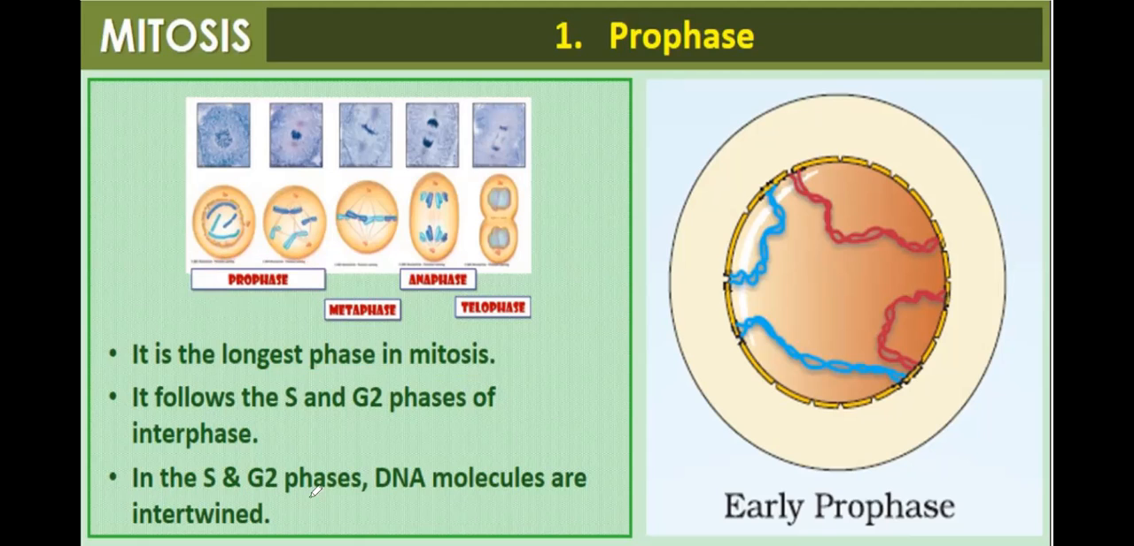In the S and G2 phases, DNA molecules are intertwined. They are not converted into chromosomes. So what happens in prophase?